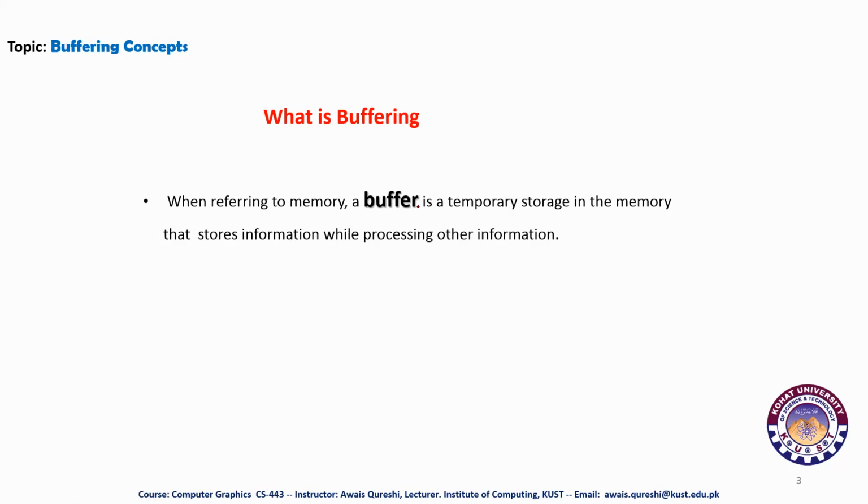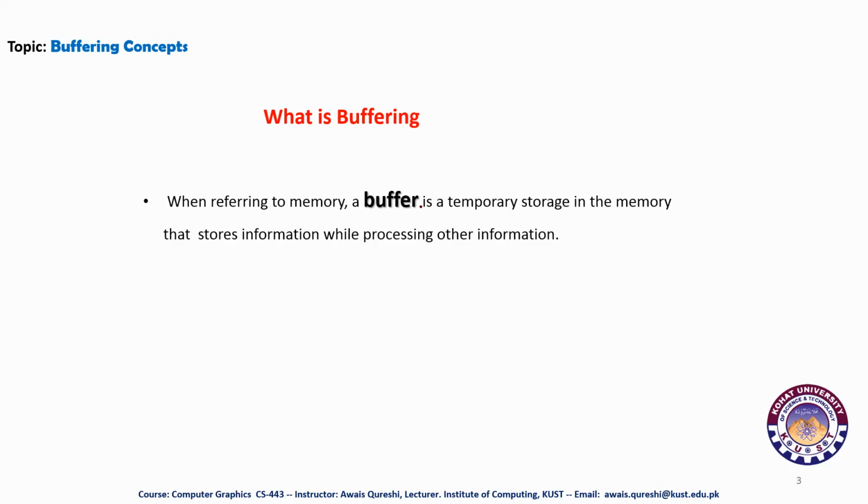Then that stream comes to a temporary area in your computer's memory, and it will run when a sufficient buffer is filled. So buffering is a concept that is widely used in video streaming, audio streaming, and in computer graphics, it has a very great role.